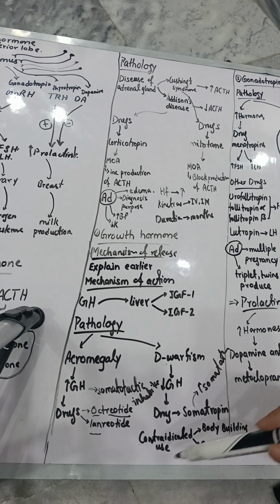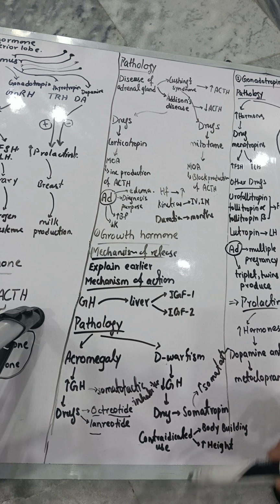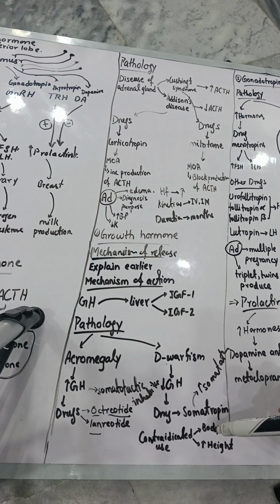So now we are going to see what is the contraindicated use. Some people are using this somatotropin drug as a misuse. Some sportsmen use this drug for bodybuilding, because they want to increase their muscular strength. So they will take that drug, but it is the abuse of that drug. They should not use them.